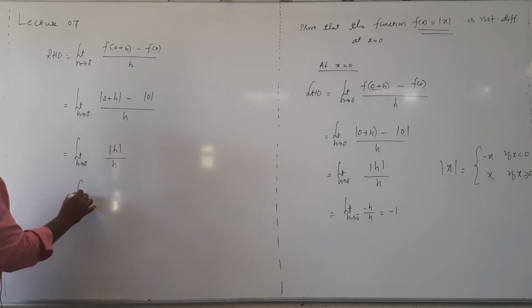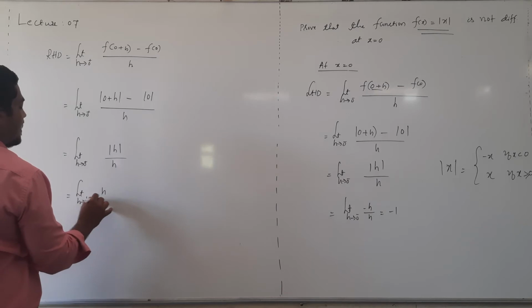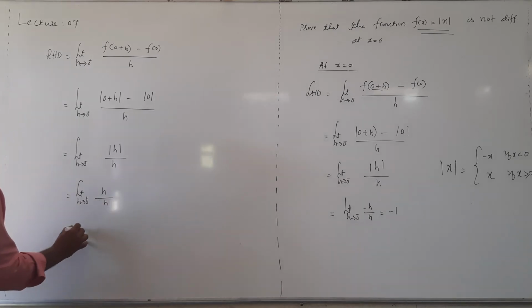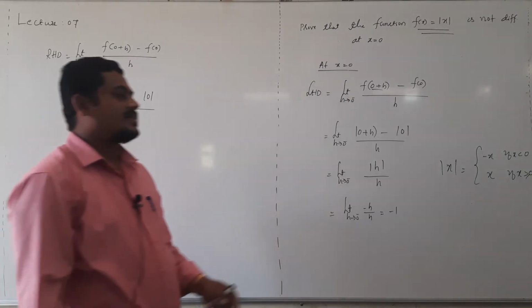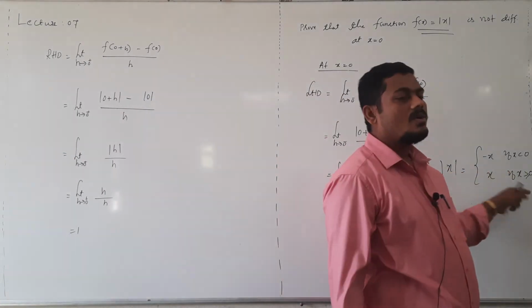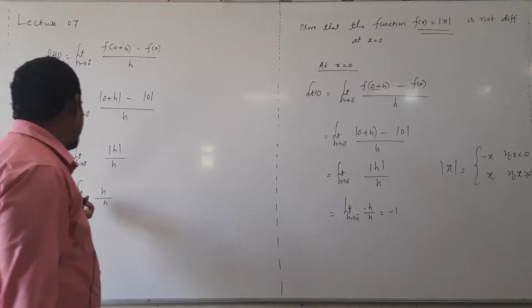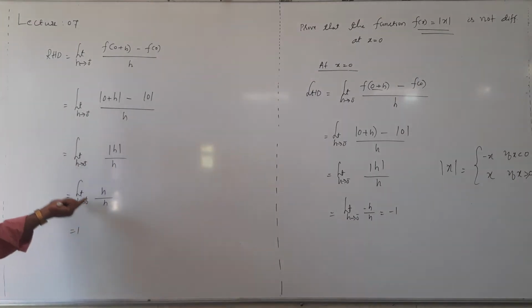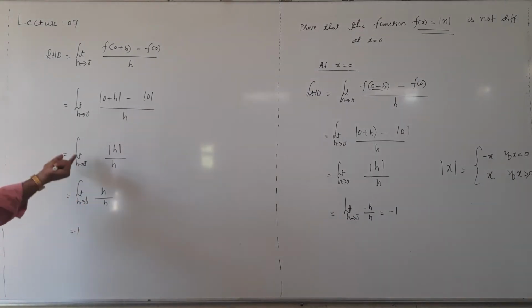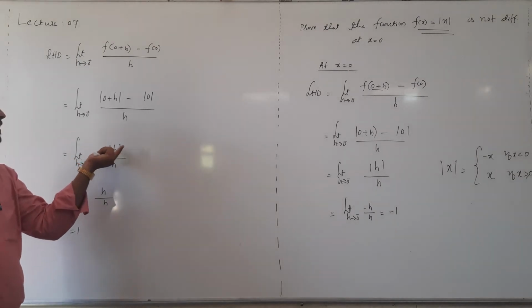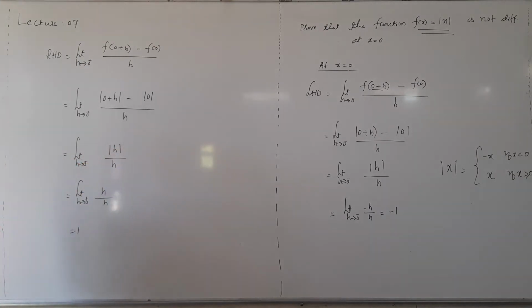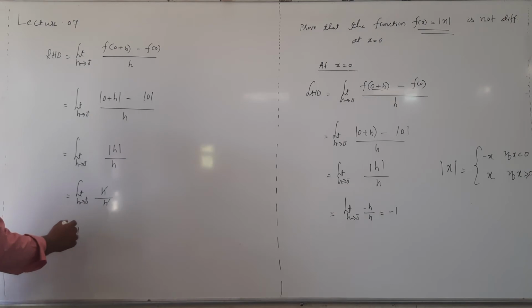That's equal to limit h tending to 0 plus h divided by h, that's equal to plus 1. Why? Because when x value is more than 0, mod x becomes plus x. Here variable h tending to 0 plus means x value is more than 0. Once h value is more than 0, mod h becomes plus h, then h gets cancelled, we get plus 1.